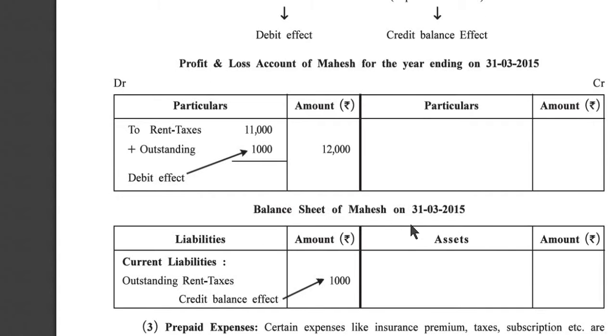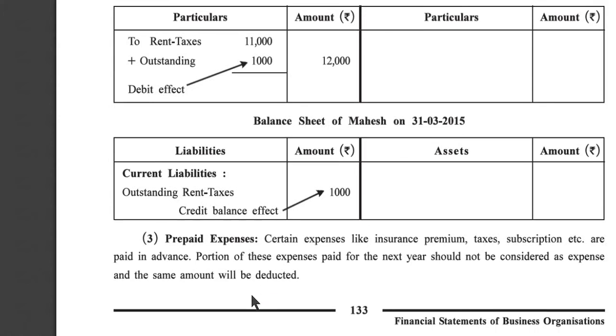Now in the balance sheet of Mahesh on 31st March 2015, on the current liability side, outstanding rent and taxes is 1,000. It is not paid, so it is a liability, and so we have to write it on the liability side. It is a credit balance effect.